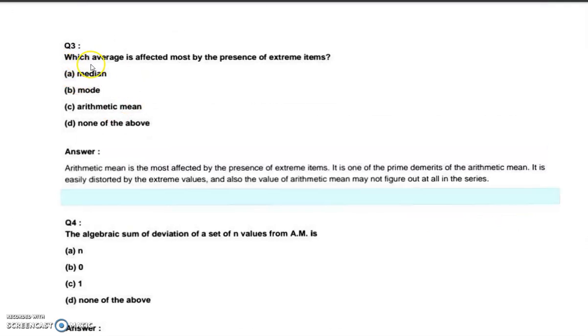The next one: which average is affected most by the presence of extreme items? Median, mode, arithmetic mean, or none of the above. Arithmetic mean is the most affected by the presence of extreme items, because we have to add all the items and divide by the number.